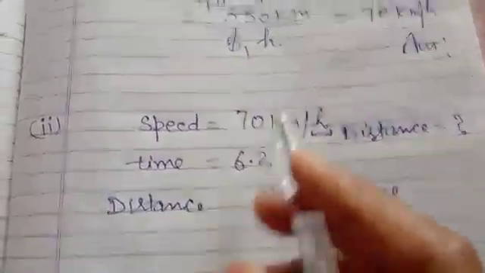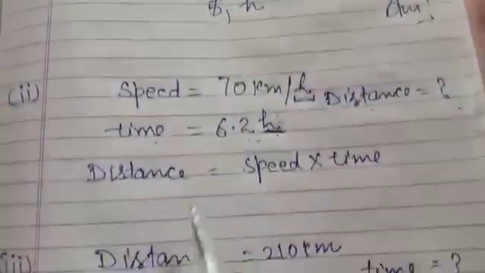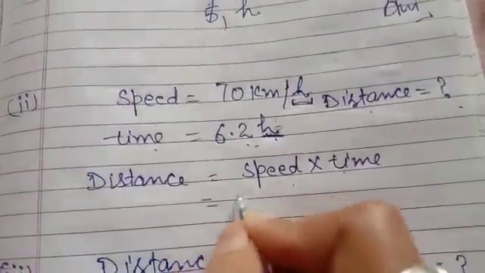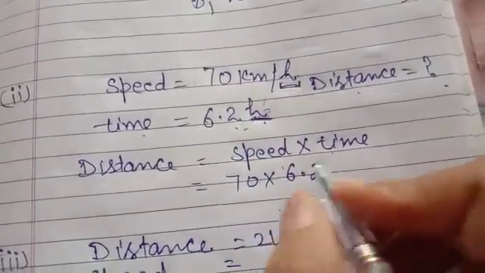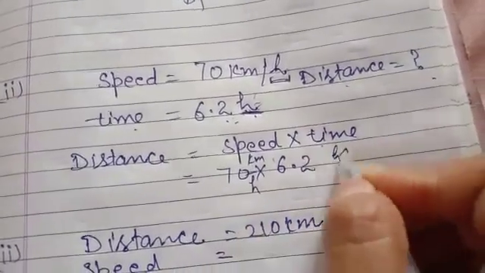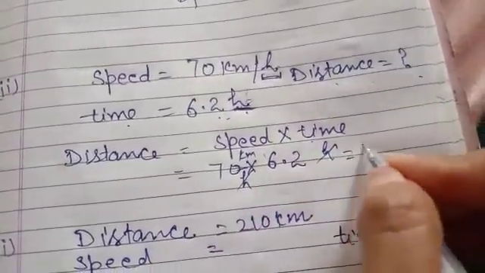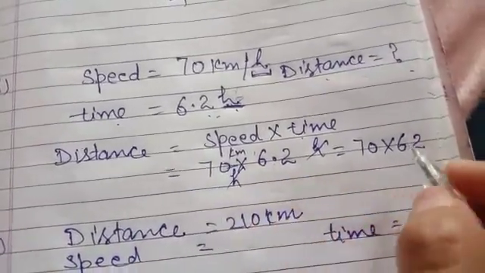And distance, how do we have to find it? Take time to the other side. It becomes speed into time. So multiply 70 into 6.2. Right, kilometer over hour here and hour is here. Hour and hour will be cancelled with each other. 70 into, you can replace the decimal.